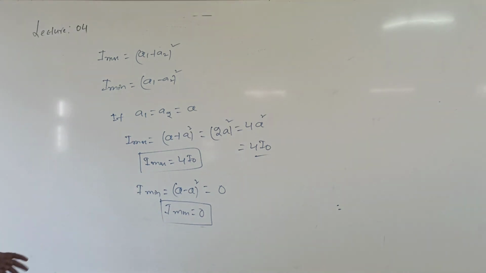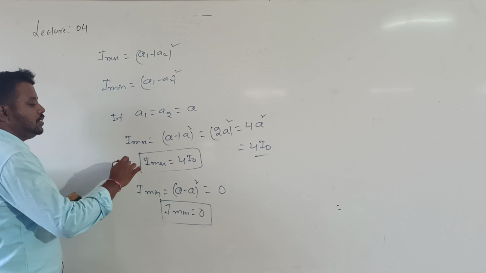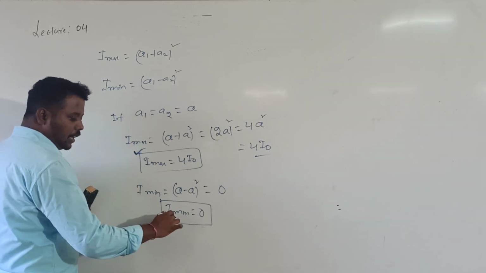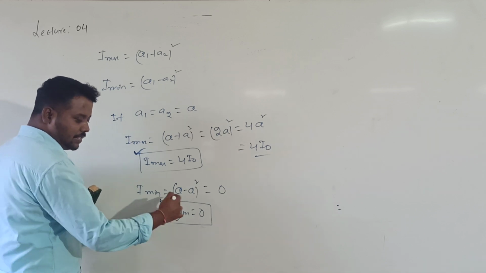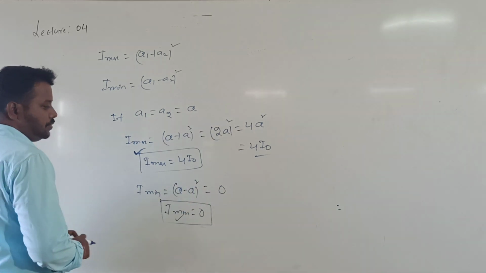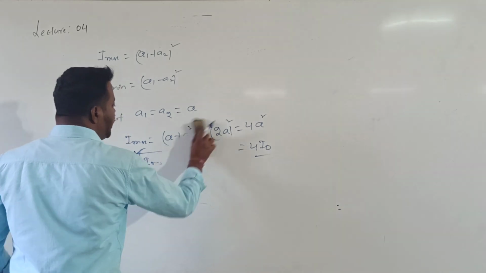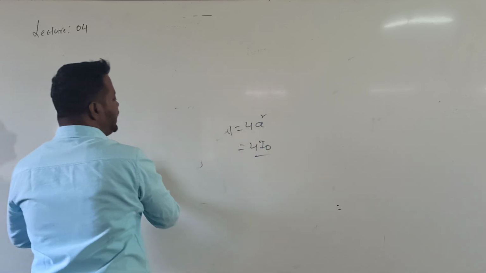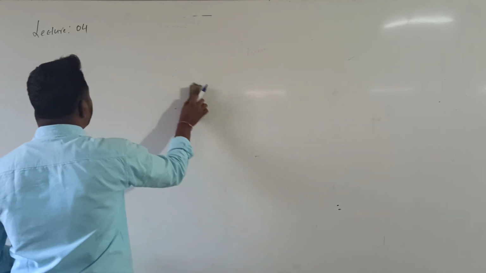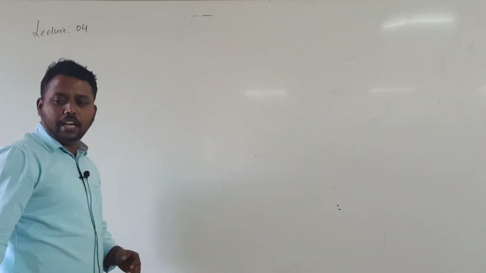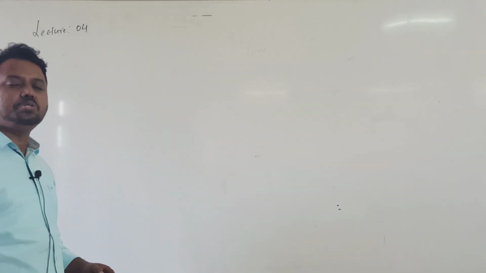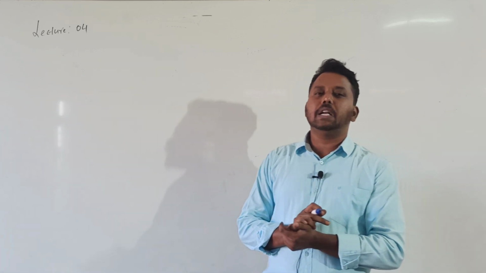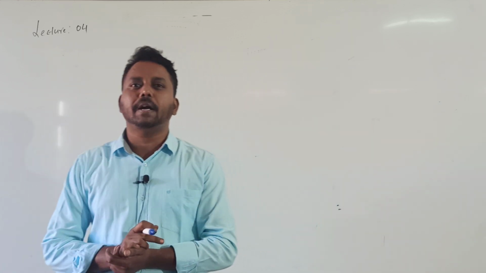Are you getting it? So whenever their amplitudes are the same, bright bands will appear more bright and dark bands will appear completely 0. The intensity of dark will appear 0. Till now I discussed the theory of interference. But if I tell you only theoretically, no one will accept. In order to accept, we need to show visualization. We need to show experimentally the interference pattern.